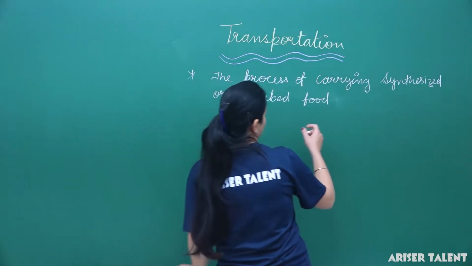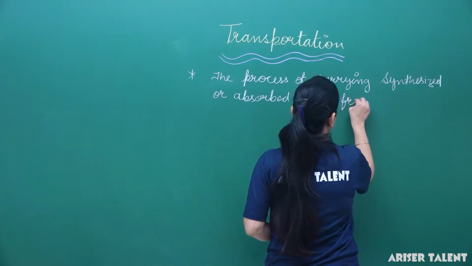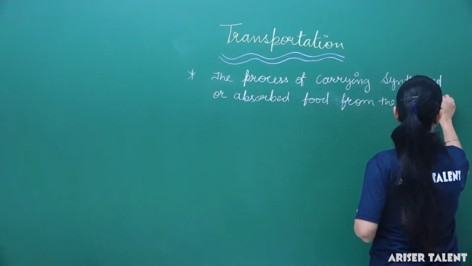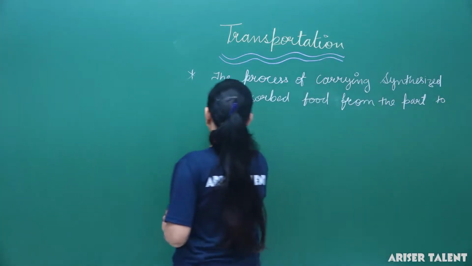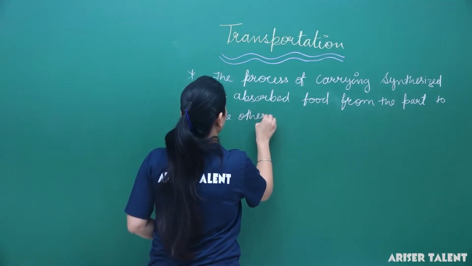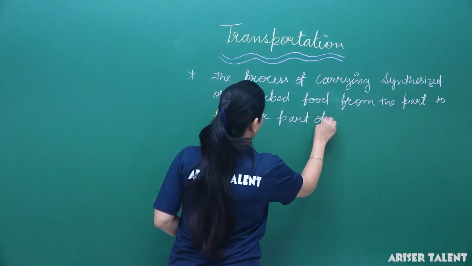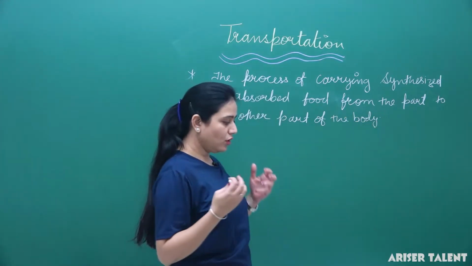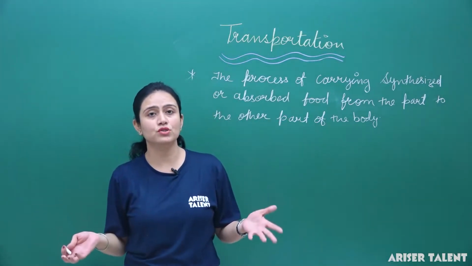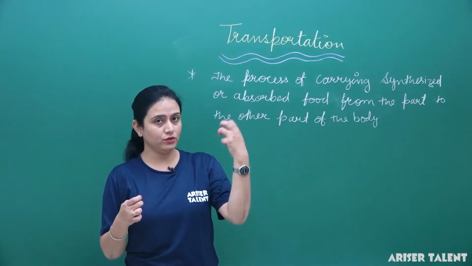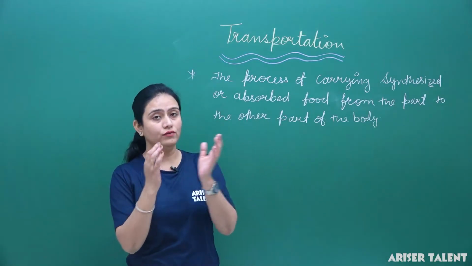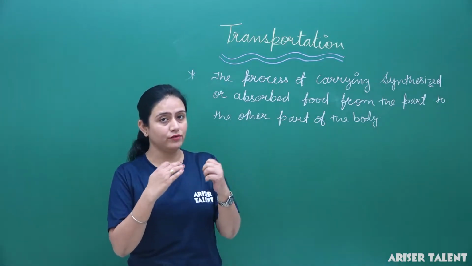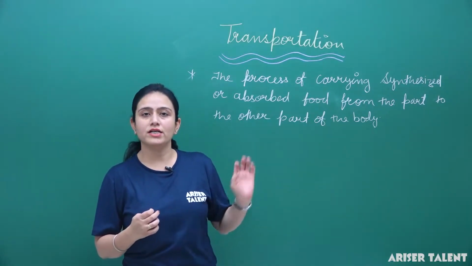Okay, absorbed food from the one part to the other part of the body, and this process is known as transportation. Okay, we all eat many different types of foods, so whatever food we are eating, and whatever food is absorbed during the process of digestion, and those nutrients are carried from one part to another part, that is known as transportation.